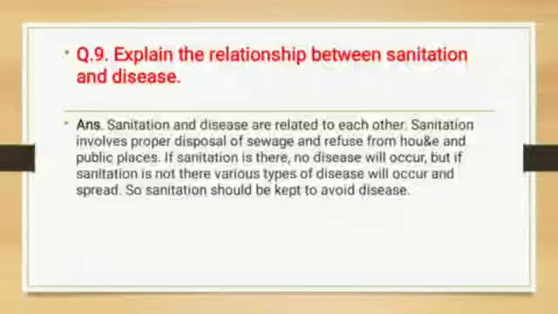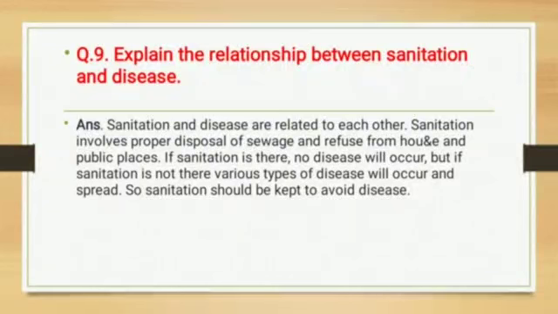Sanitation involves some disposal of wastewater, we can say. Sanitation involves proper disposal of sewage and refuse from house and public places.